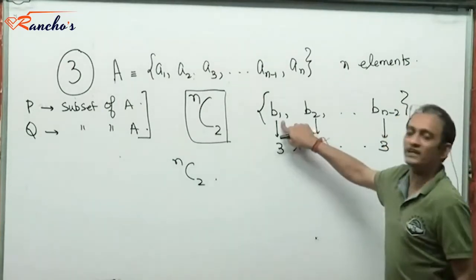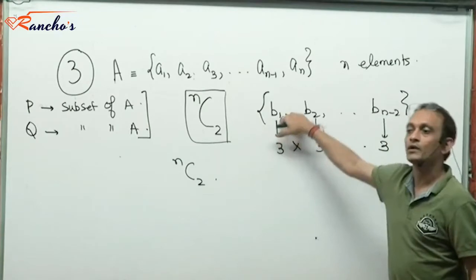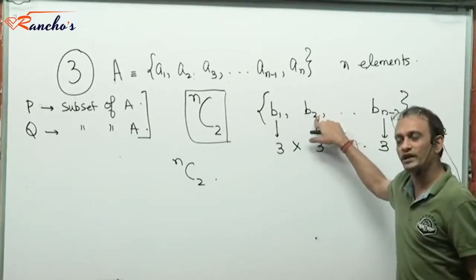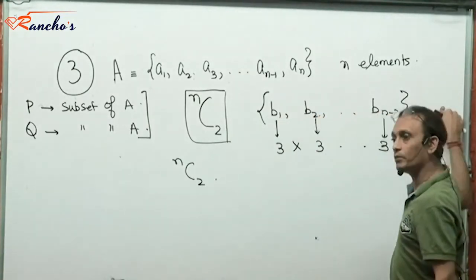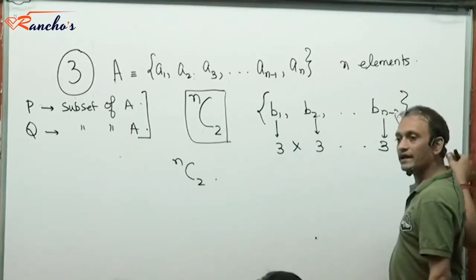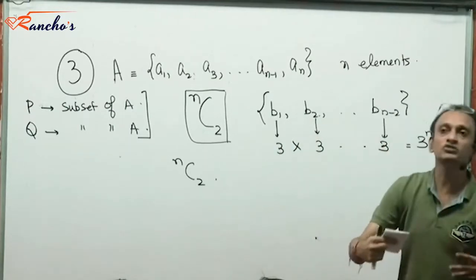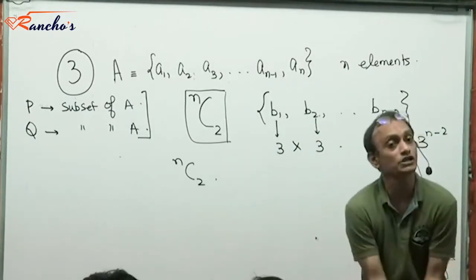So the number of ways of dealing with B1 subsequent to having done this is 3. Number of ways of dealing with B2, 3. Number of ways of dealing with B3, 3. Number of ways of dealing with Bn minus 2, 3. So that makes it 3 to the power n minus 2 ways of dealing with the rest of the elements towards constitution of sets P and Q.